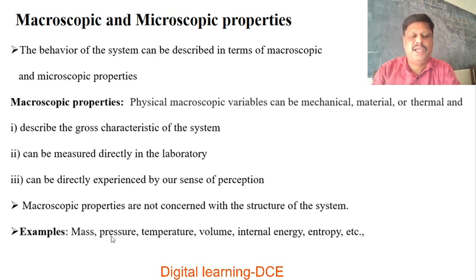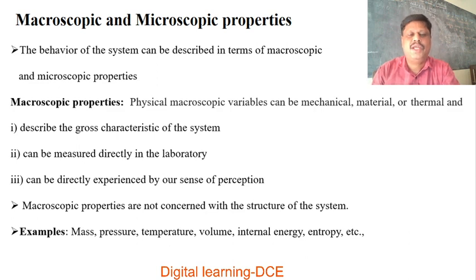Macro means big properties, big bodies. Macroscopic properties are not concerned with the structure of the system. They can be directly experienced by our sense of perception. Macro means big.